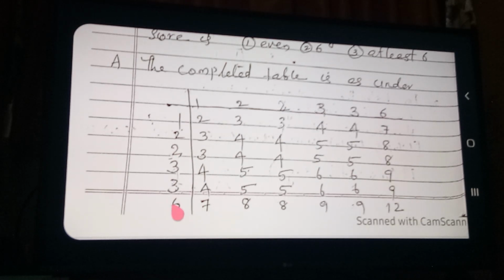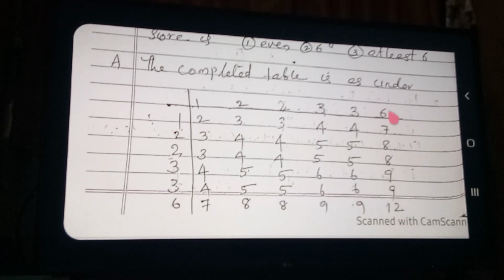See here, I will explain the last row also. 6 plus 1 is 7. Okay, clear? 6 plus 2 is 8, and 6 plus 2 again is 8. 6 plus 3 is 9, and 6 plus 3 is 9 again. 6 plus 6 is 12. So in such a way we are completing the full table. Okay, the table is fully completed.